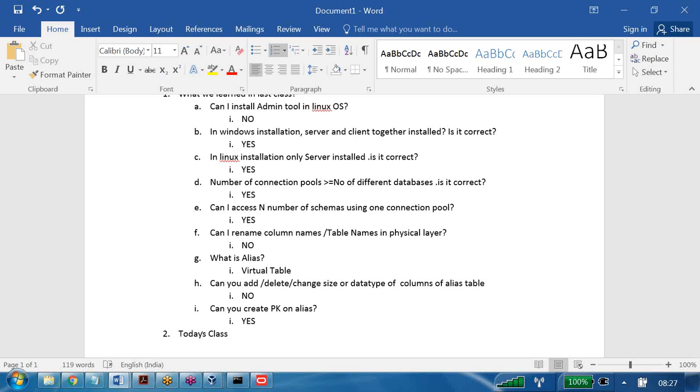How many steps do we have in our physical layer? I said 2 steps. Number 1 is importing. Now we are gurus in importing. If I give a database, table names, and column names, you know how to import it, right? Second, what you have to learn is joins. So today's class is the joins chapter. We need to learn about only one word, and that word is join. J-O-I-N, join, that's it.